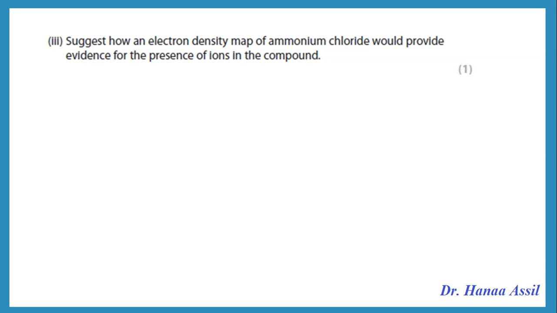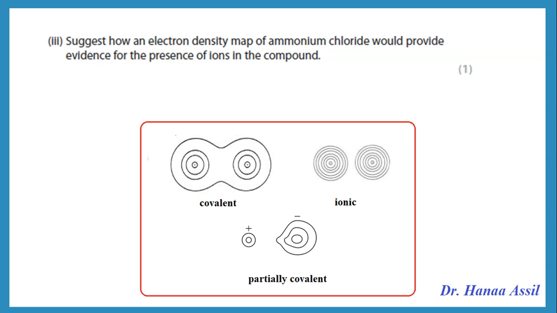Suggest how an electron density map of ammonium chloride would provide evidence for the presence of ions in the compound. Again, what do we mean by electron density maps? Electron density maps show contour lines or circular lines to indicate the shells, and if we have a covalent bond, then that outer shell or some of the shells would overlap.